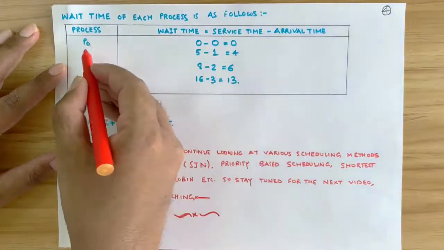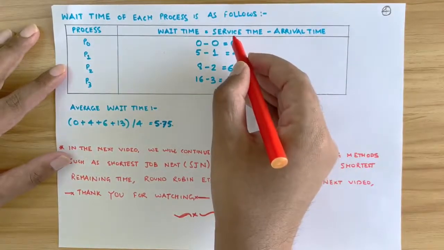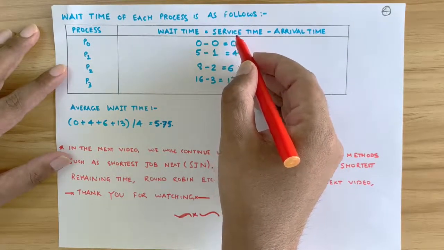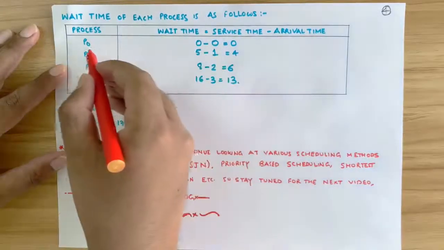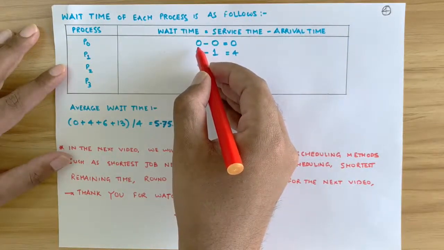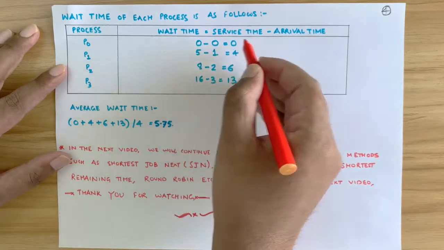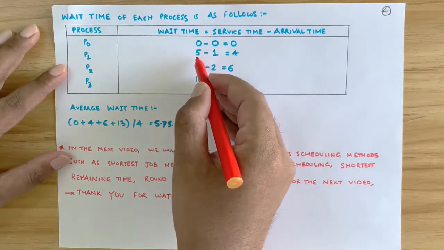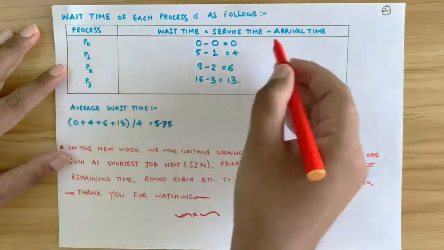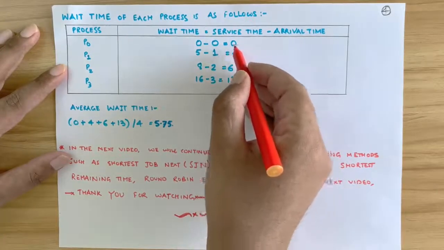Now we will calculate the waiting time. Waiting time is calculated by the formula service time minus arrival time, right? The time at which the service was provided to the process and the time at which the process arrived, the difference of these two gives us the waiting time. P0 is having the service time 0 since it was first in the queue and it started executing first, so its service time is 0 and its arrival time is also 0. So 0 minus 0 gives 0. Now since the service time of this P1 is 5 seconds and the arrival time was first second, hence it had to wait 4 seconds for its execution.